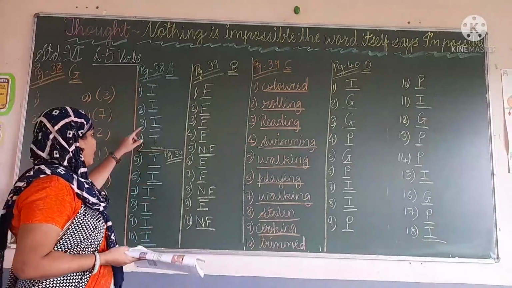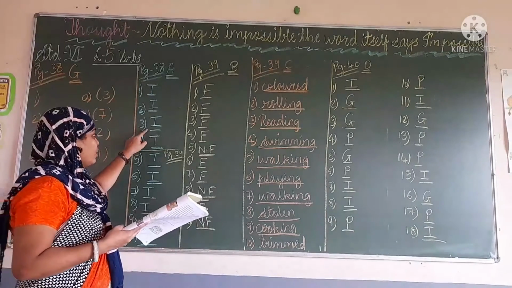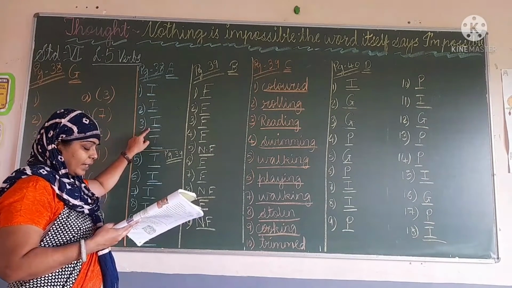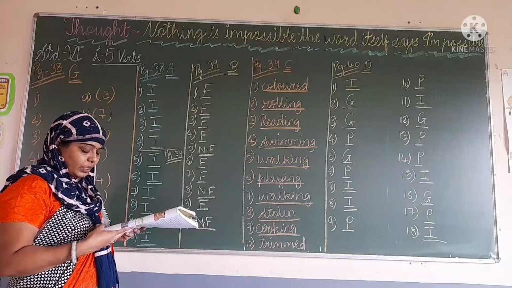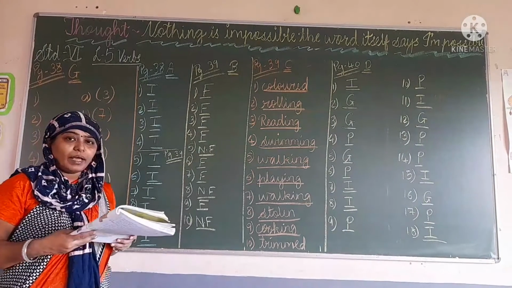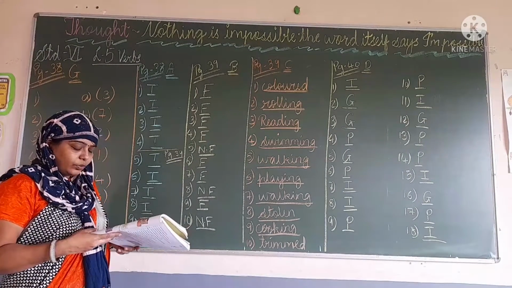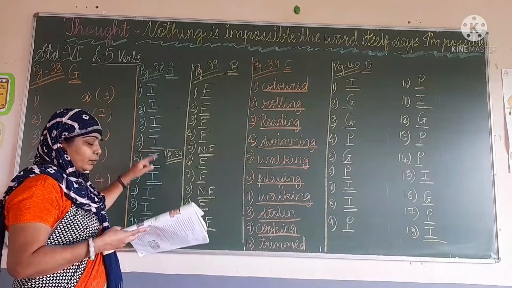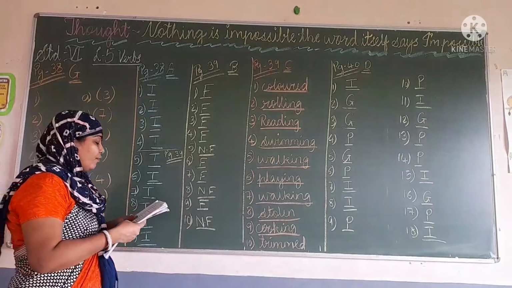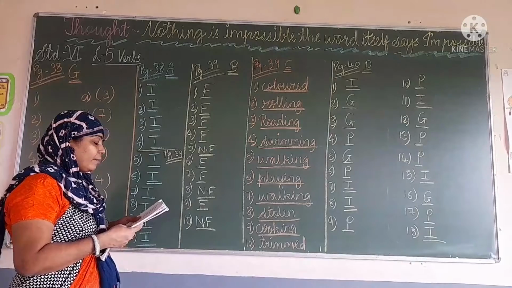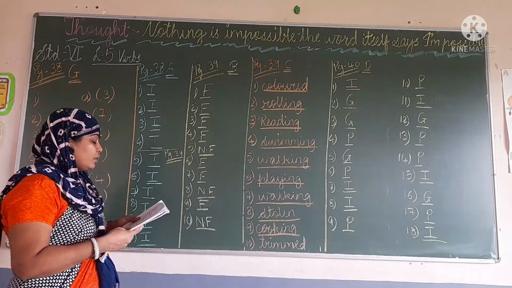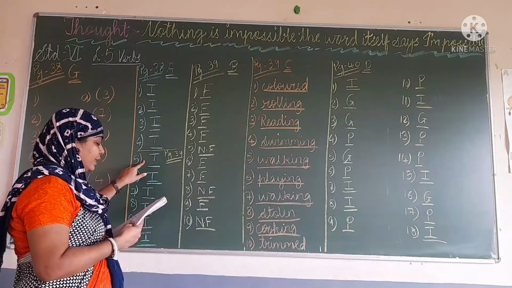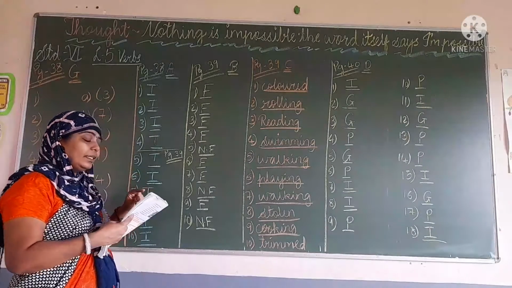Here also no object is there. So it is also intransitive. So write there I. Please close the gate. Gate is the object now. So here you are going to write in fourth one transitive. Okay, now fifth one, the horse ate a bag of oats. Yes, what are you going to write there? Ate, as it is a transitive.